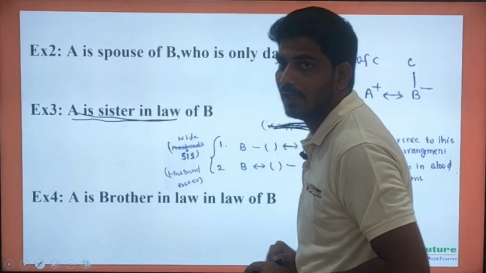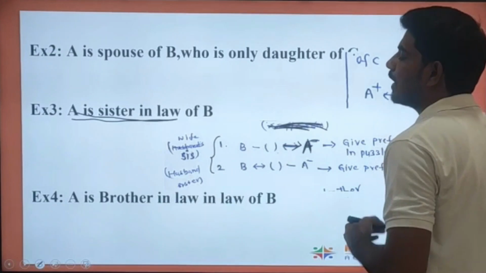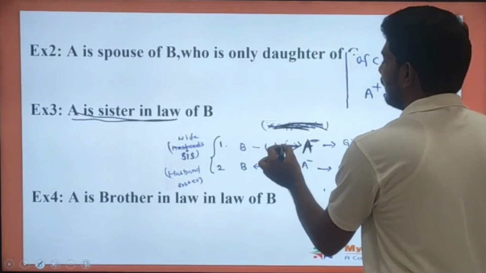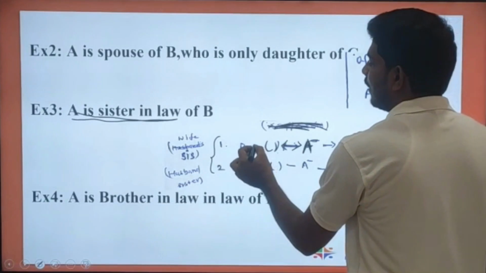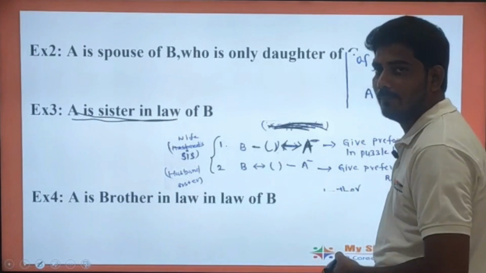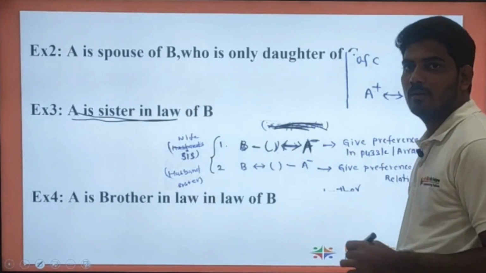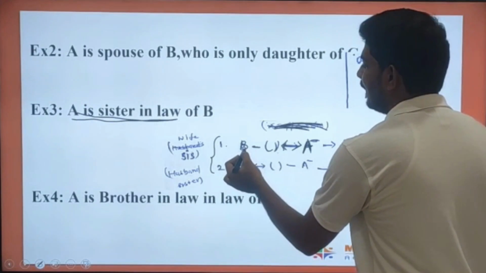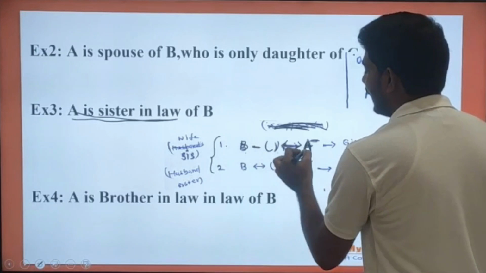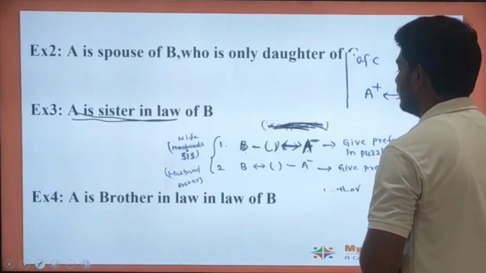How is it possible? Suppose you are getting married, and your husband has either a brother or a sister. In that case, A will be the sister-in-law of B. So that is one possibility.